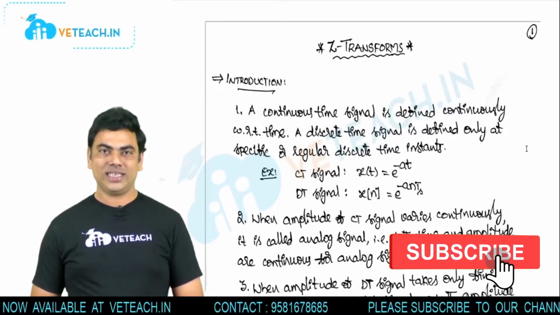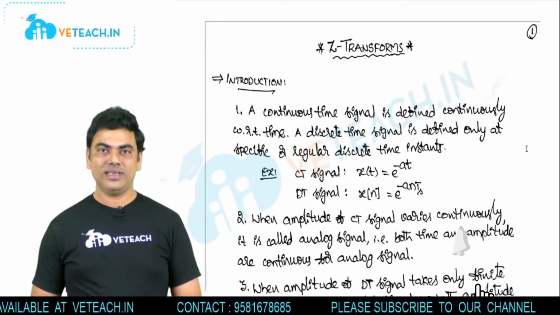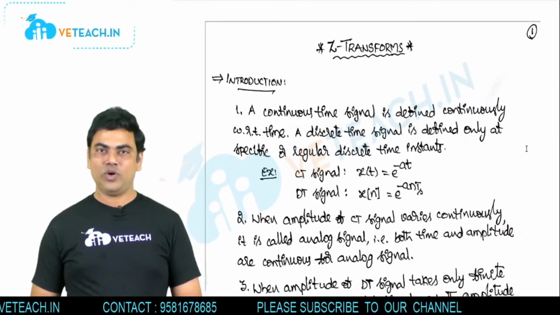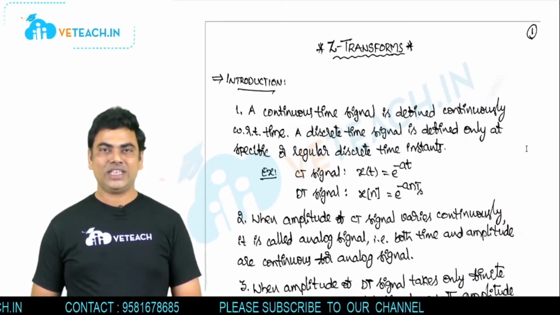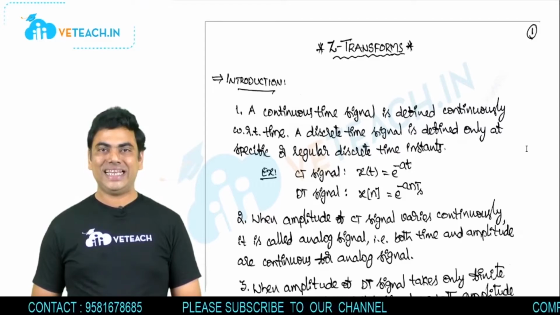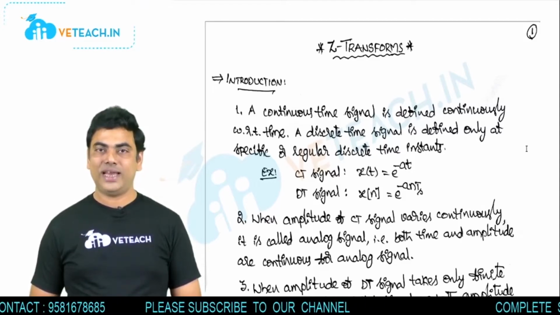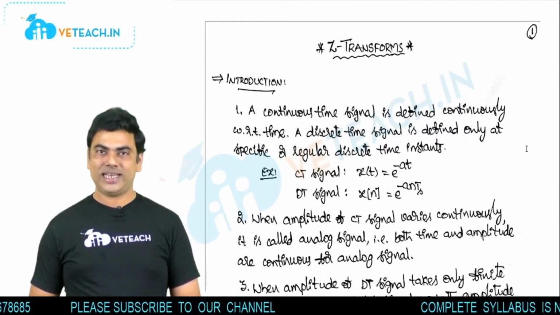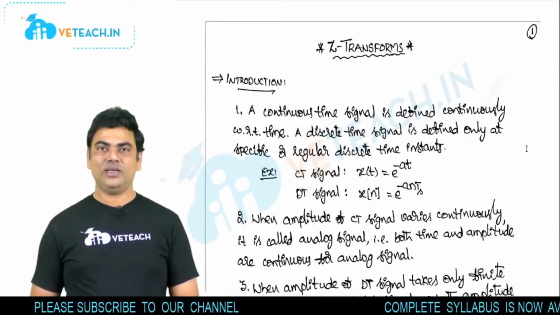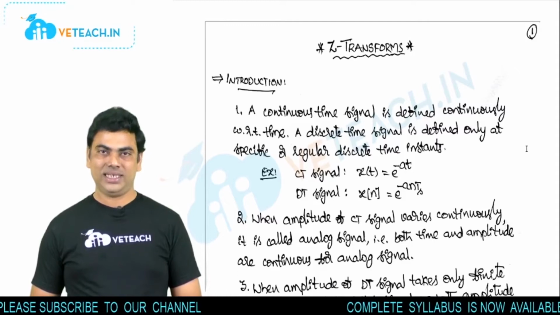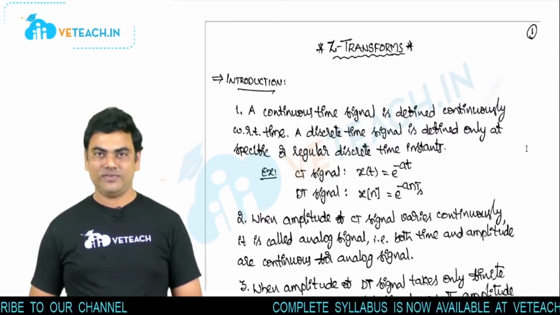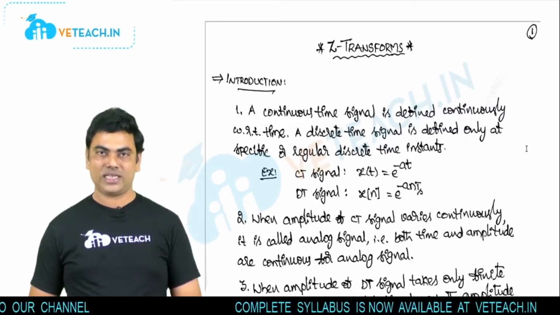Now we have to discuss Z transforms in the subject Signals and Systems. First of all, let us see the introduction to the Z transform. Here the Z transform is nothing but the discrete counterpart of the Laplace transform. Like the Laplace transform for the continuous time signal, the Z transform is for the discrete time signal. That is, it is just the broader characterization of the discrete time Fourier transform.